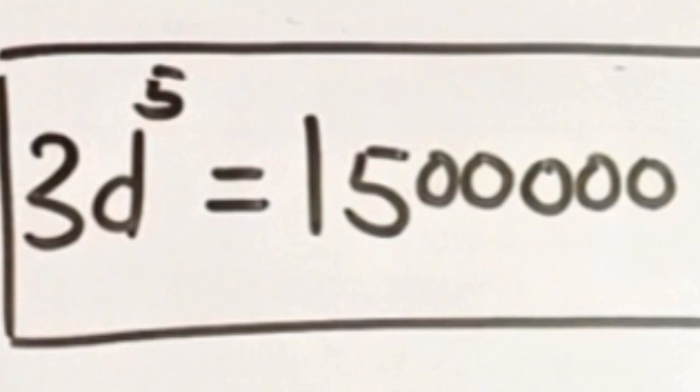Now, assuming that the doctors seek your assistance in solving this equation, can you render the assistance? Can you solve this equation? Can you find the value of d in this expression? 3d raised to the power 5 is equal to 1,500,000.